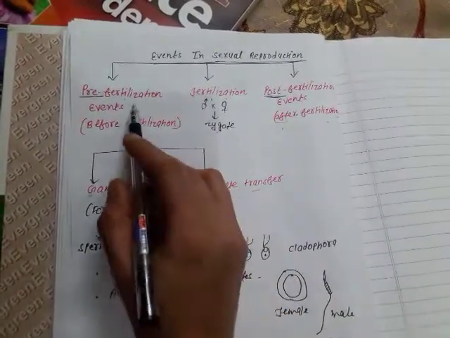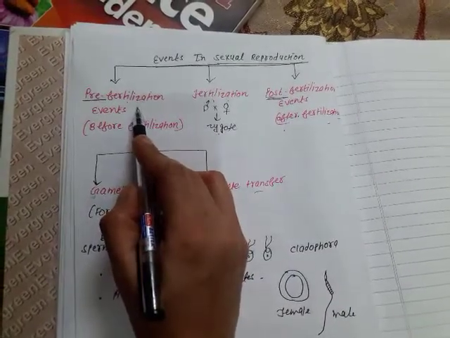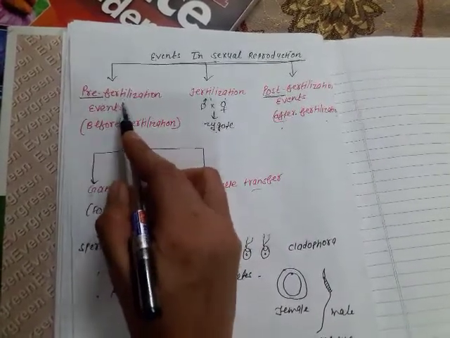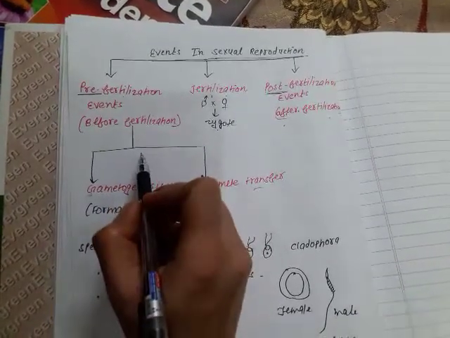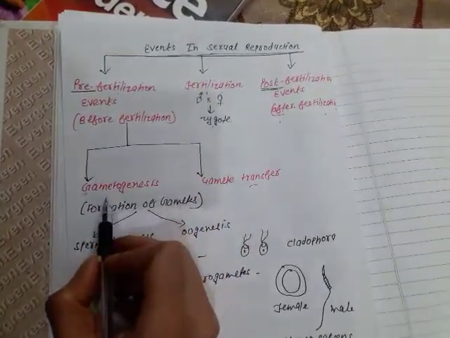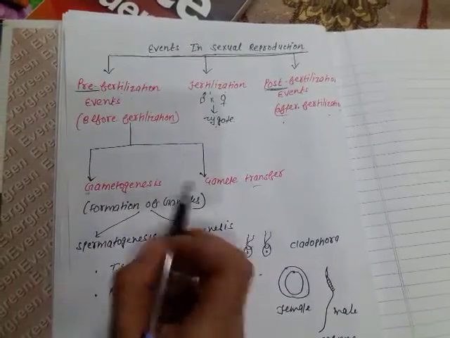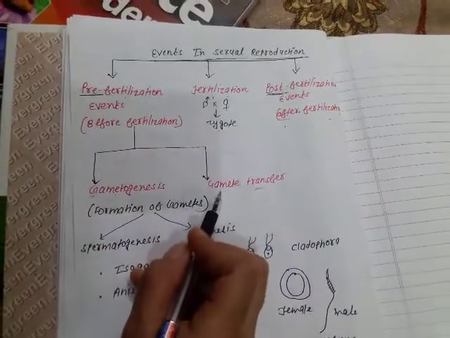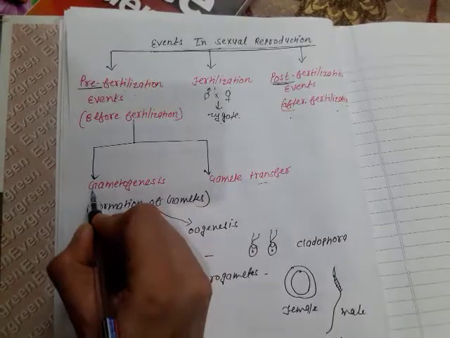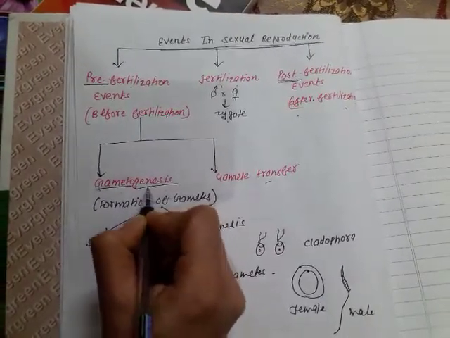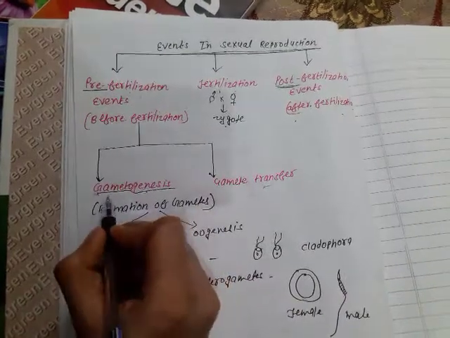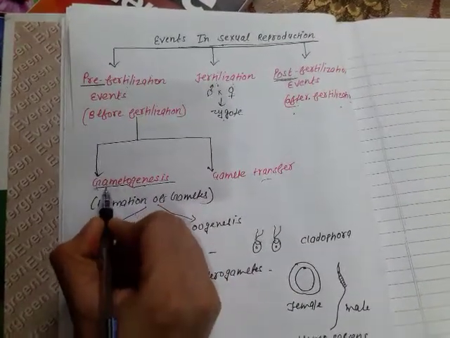First one is the pre-fertilization events, means before fertilization what events will take place. It is divided into two processes, that is gametogenesis and the gamete transfer. Gameto and genesis. Genesis means formation and this is gametes.